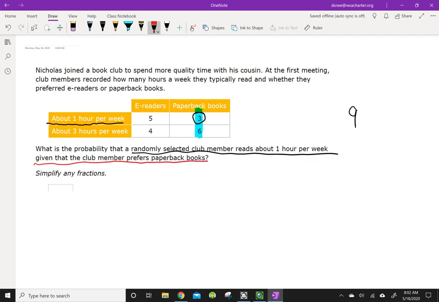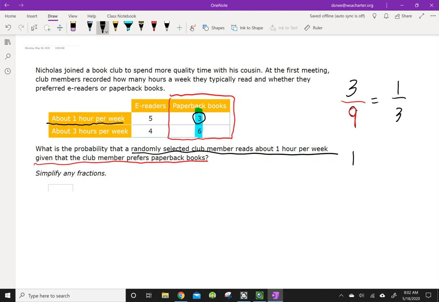This is our given. Our denominator is the total number of paperback books, that value right there. We have 3 out of 9 that prefer paperbacks, and that can be reduced.